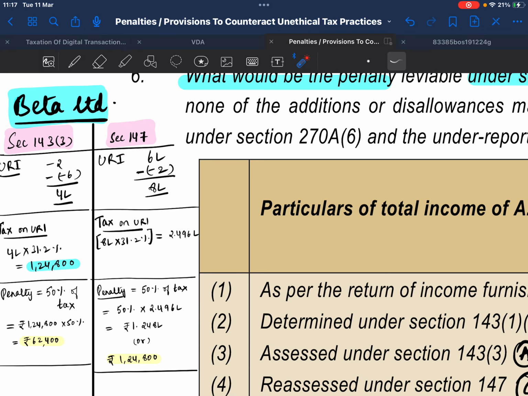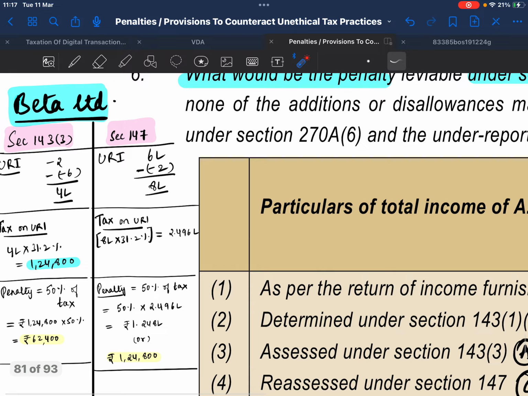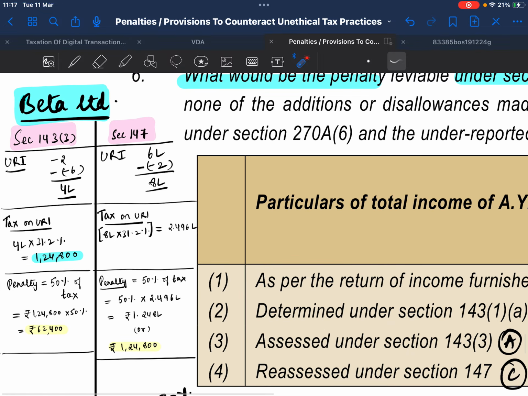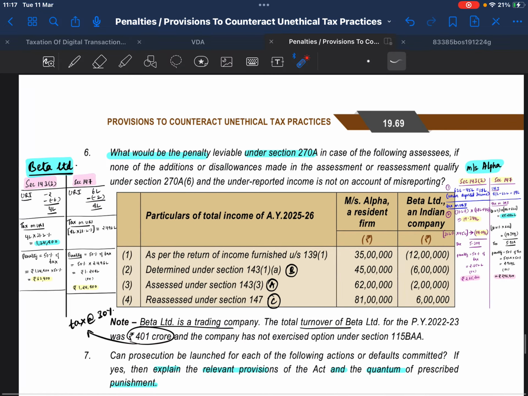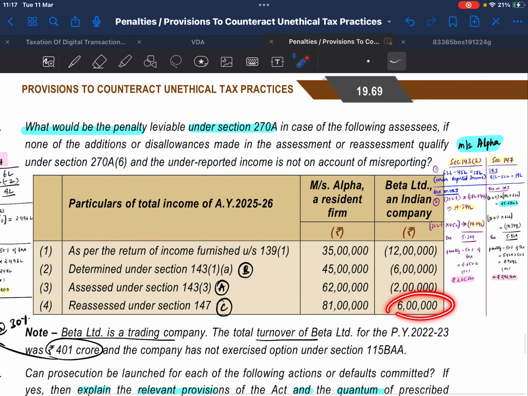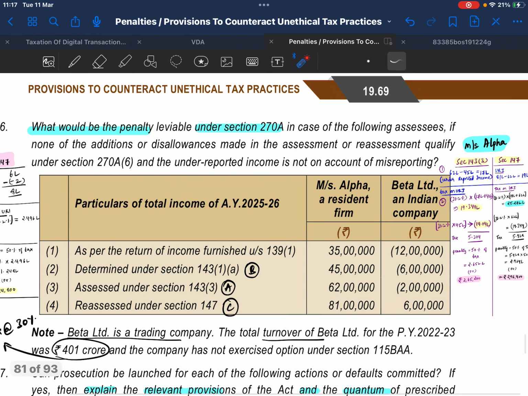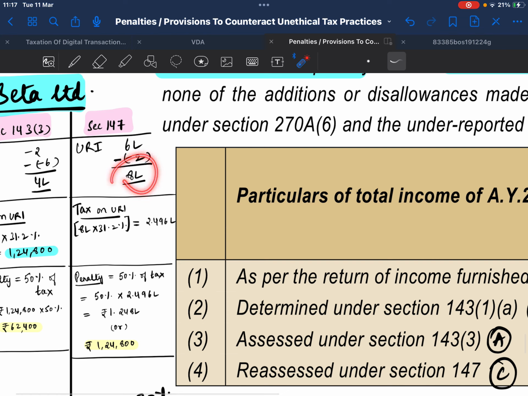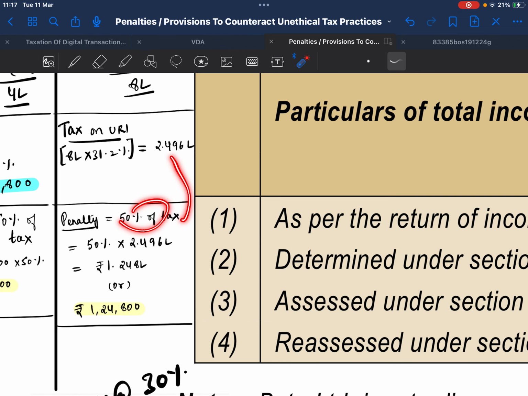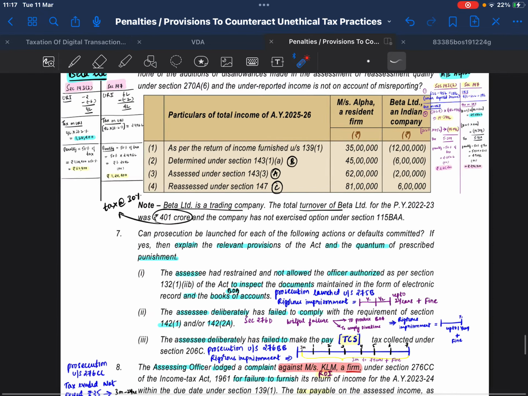Under section 147, reassessment, underreported income is 6 lakhs minus of minus 2 lakhs, which is positive 8 lakhs. Tax on underreported income, 8 lakhs into 31.2 percent, is 2.496 lakhs. Penalty is 50 percent of this amount, which is 1,24,800.